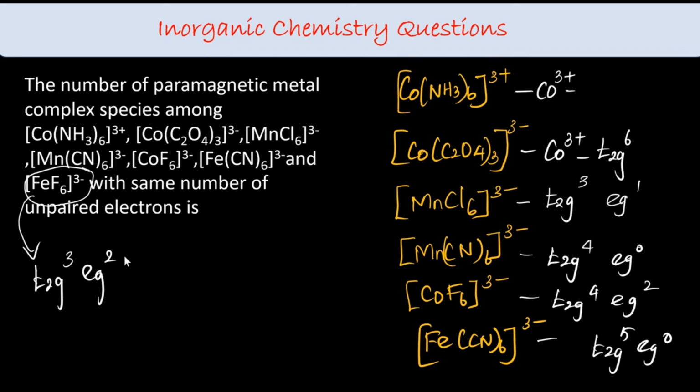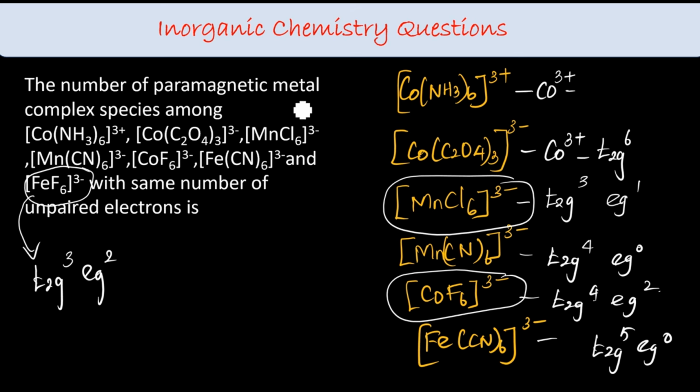So among these, which are all paramagnetic? So many compounds are paramagnetic, but which have the same number of unpaired electrons? MnCl6 3 minus, so unpaired electrons are 4. And CoF6, here also the unpaired electrons are 4: 2 from t2g and 2 from eg.